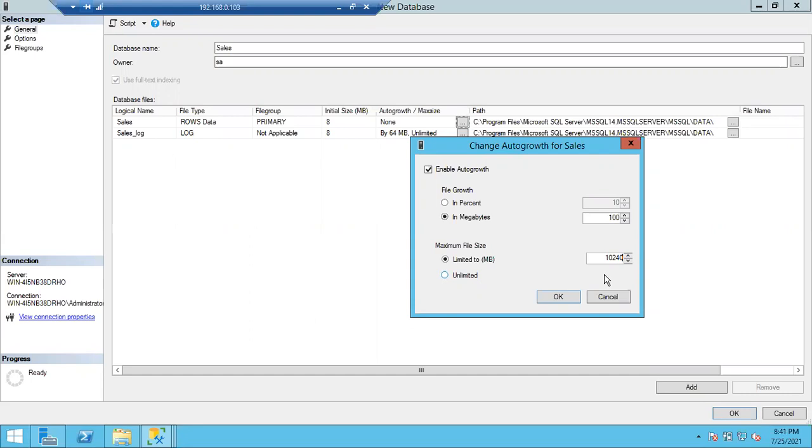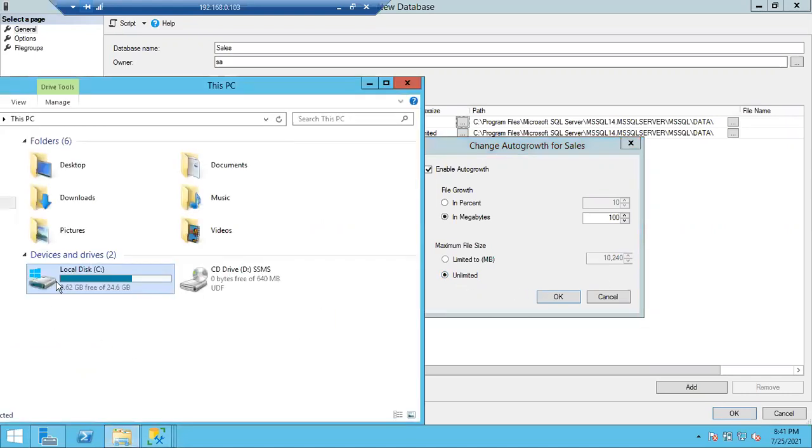It will say, "Hey, I am full. I am done. I don't have free space to get your data." It will simply raise its hands and throw the errors. I can't insert any more data; I don't have free space in my file. If you give unlimited, it is going to utilize all the free space in the hard drive.